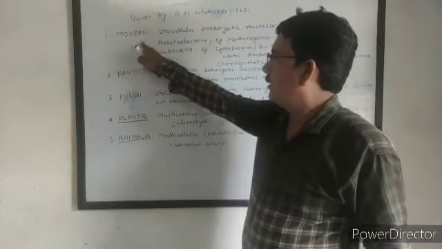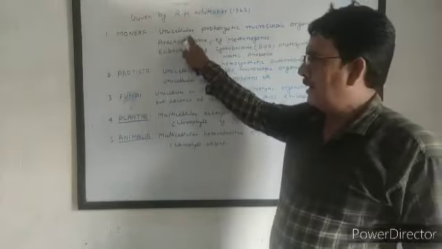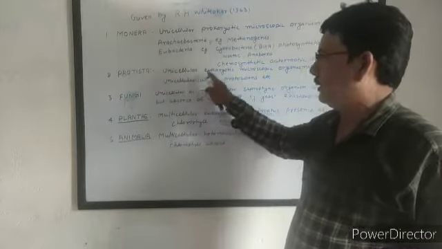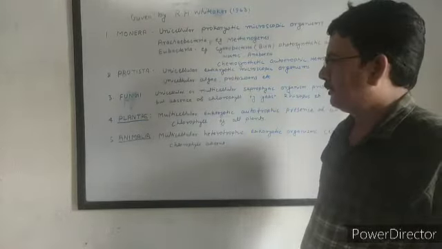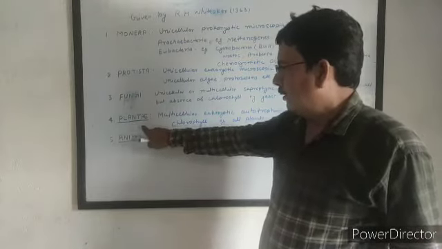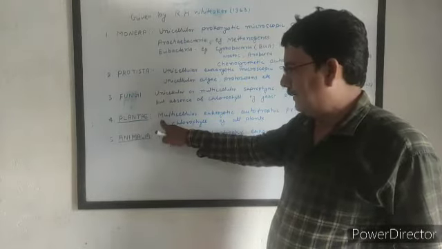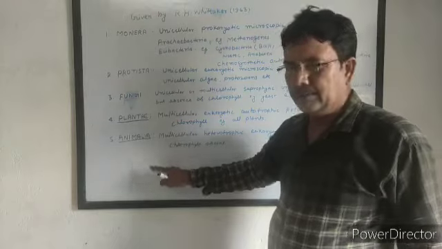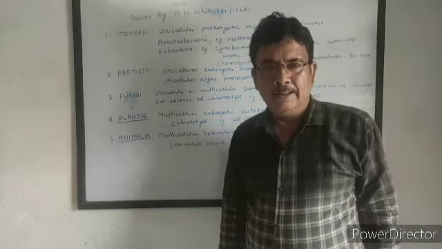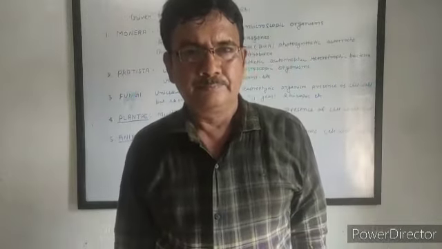Monera include unicellular prokaryotes and Protista include unicellular eukaryotes. Later on, we will classify the two kingdoms, Plantae and Animalia, in detail in the next class.